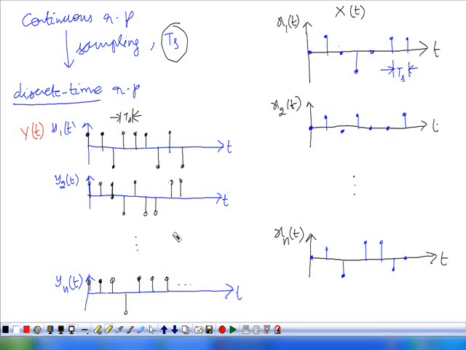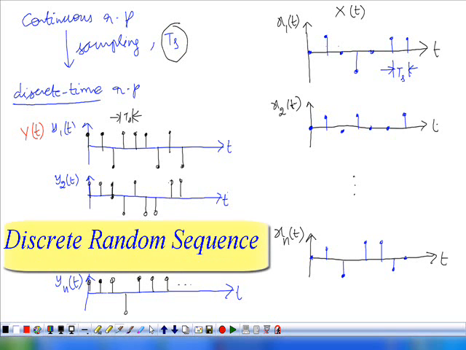The random variables that are obtained by observing this particular random process are discrete random variables. Time is also discrete. So in this case, both the random variables and the time are discrete. So this type of random process is called the discrete random process.